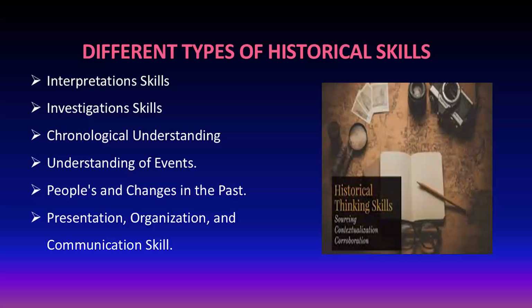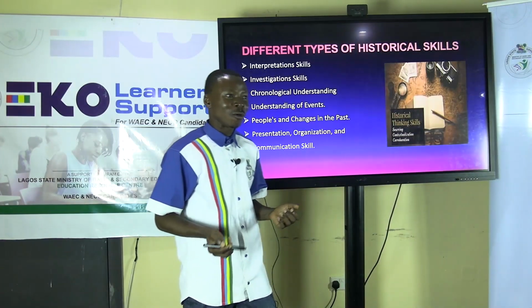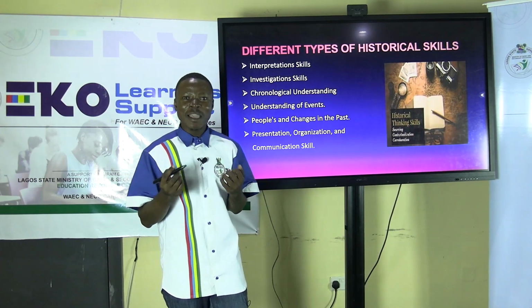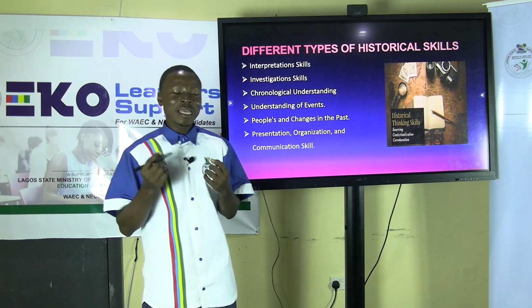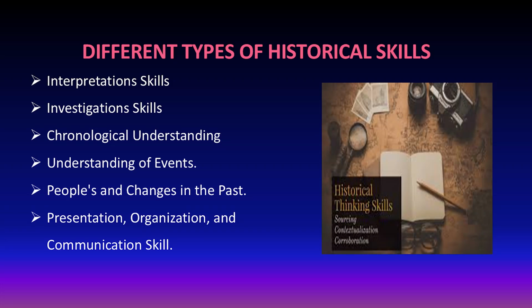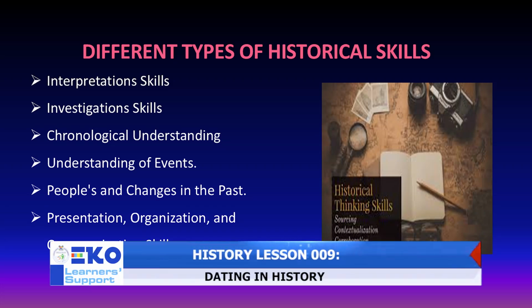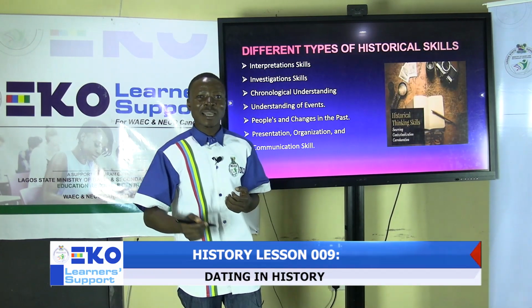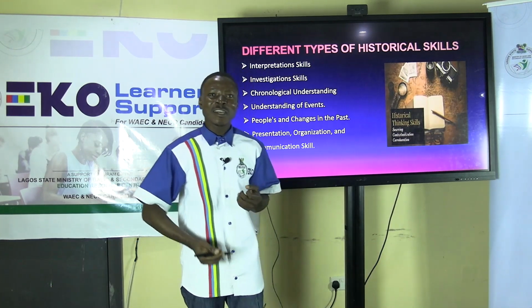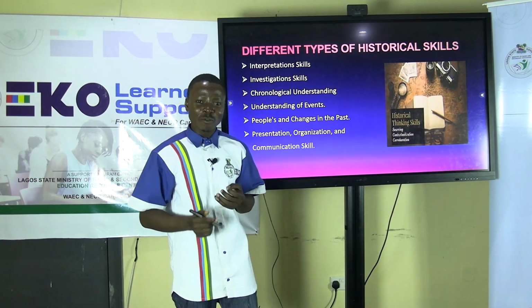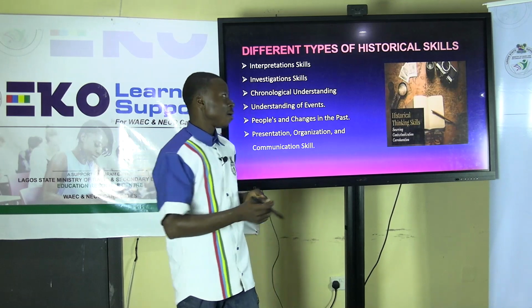Also, understanding of events. An historian should not be someone that finds it difficult to grasp information and to understand it. They must be very good in understanding events, and also peoples and changes in the past. Then presentation, organization, and communication skill. An historian should be a good communicator, because when you are writing an historical event, you are reconstructing it, you are communicating to an audience that will read it. An historian should be equipped with good communication and organizational skill.